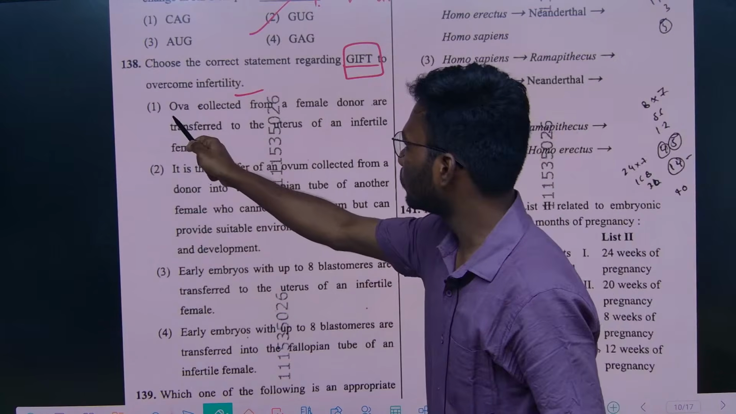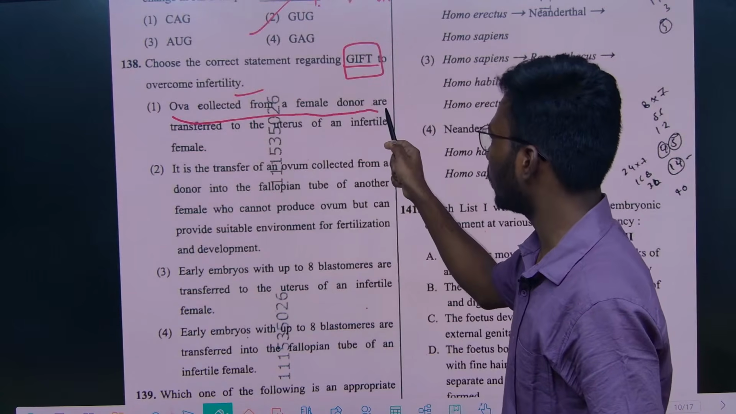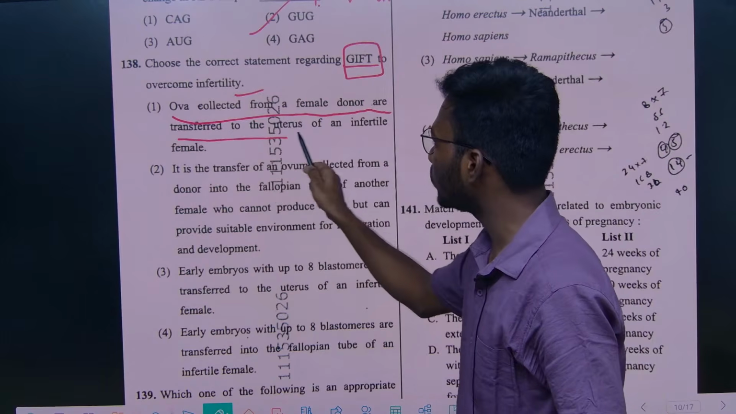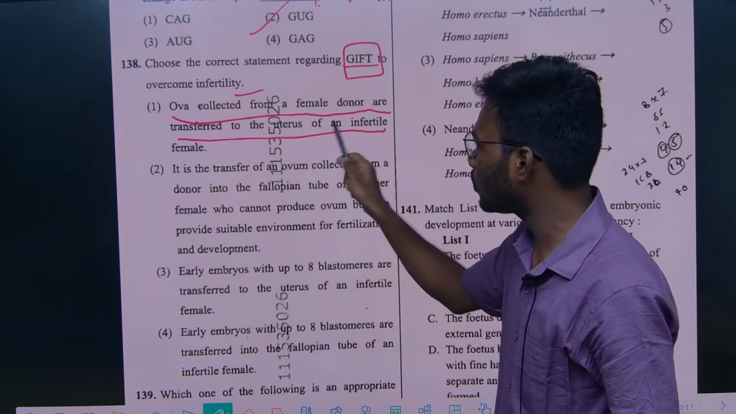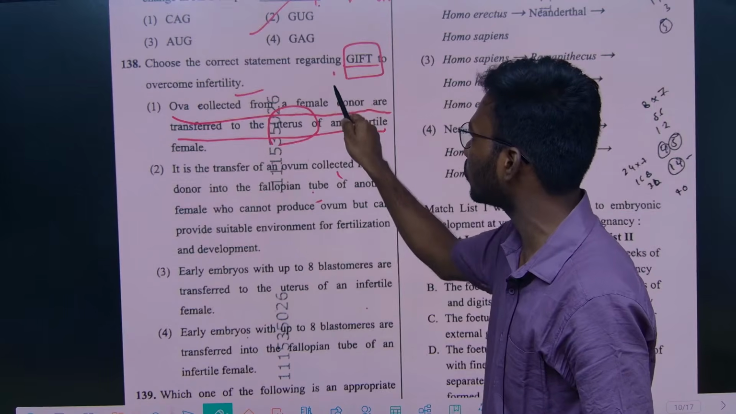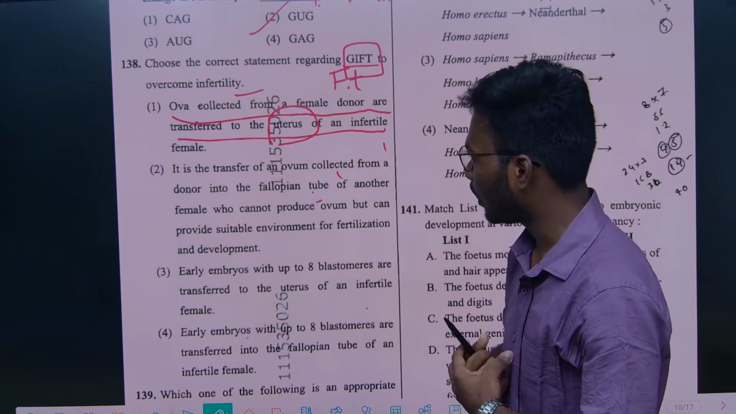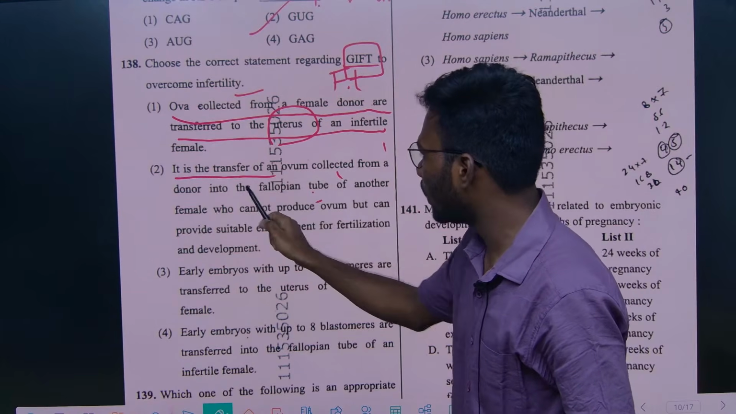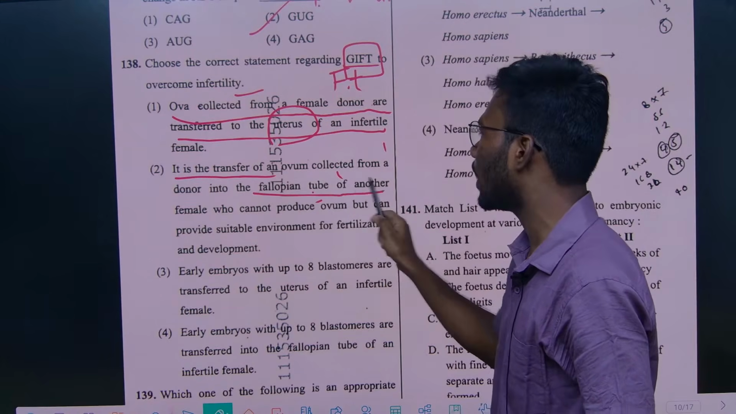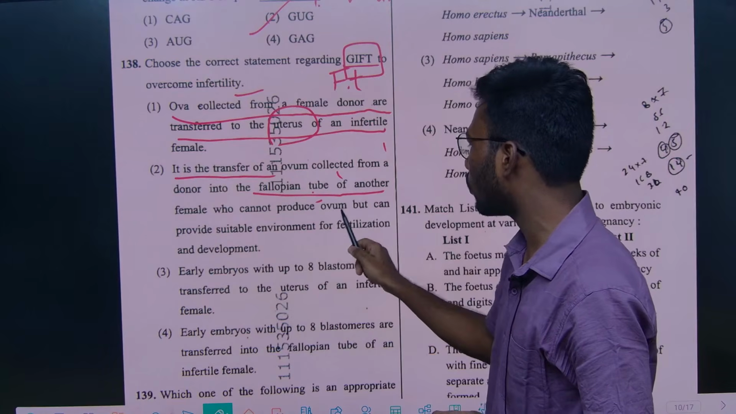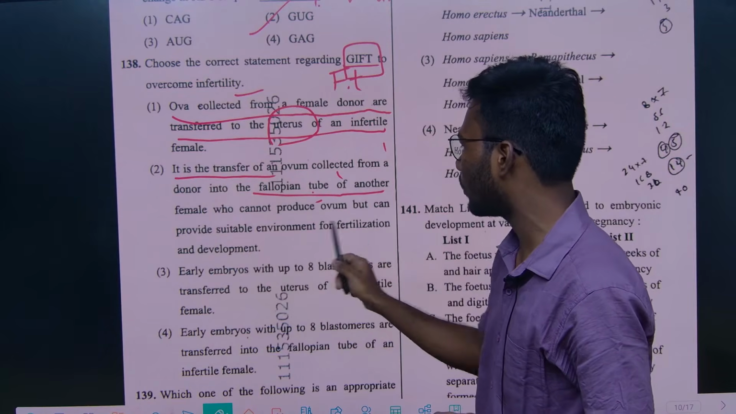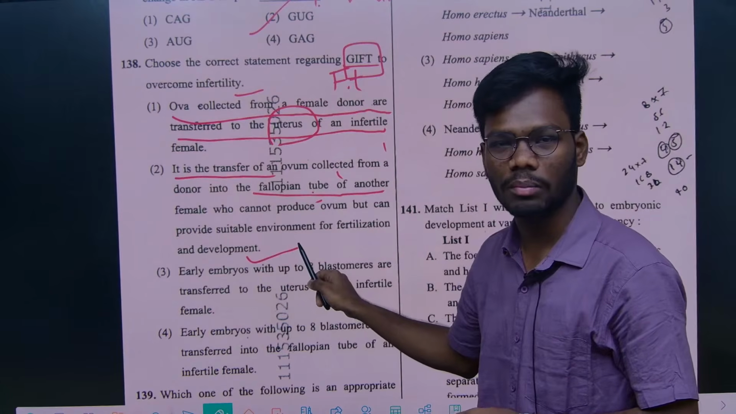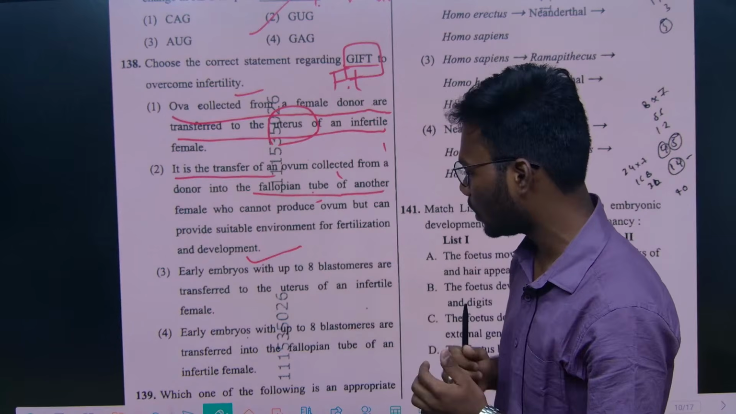Ova collected from the female donor are transferred to the uterus of an infertile female? No, it's not transferring to the uterus, it's transferring to the fallopian tube, right? Now, it is the transfer of ovum collected from a donor into the fallopian tube of another female who cannot produce ovum but can provide suitable environment for the fertilization and development. So this will be the maximum right option. We'll see option 3 and 4.